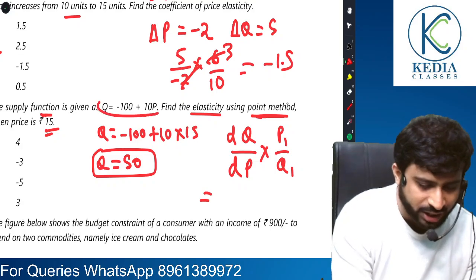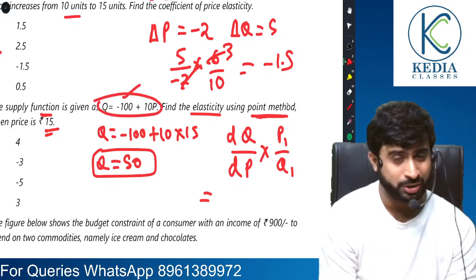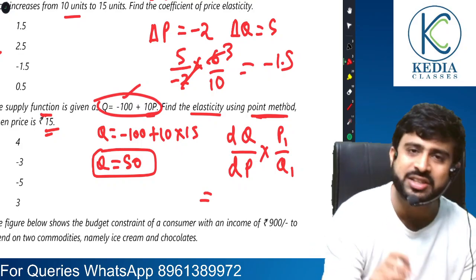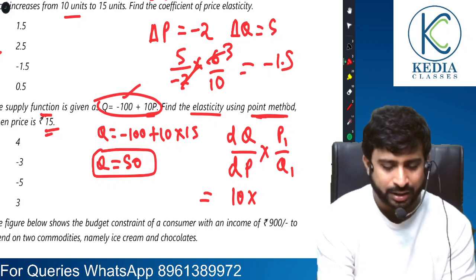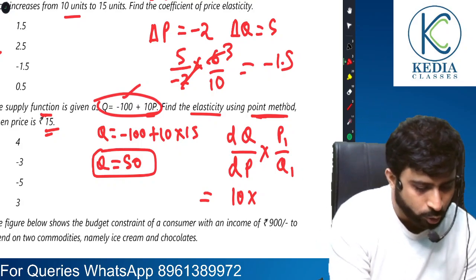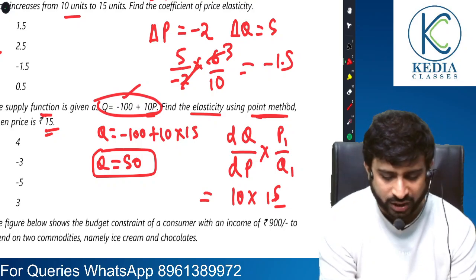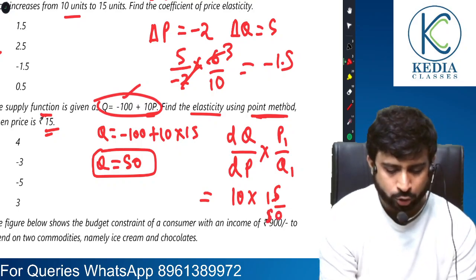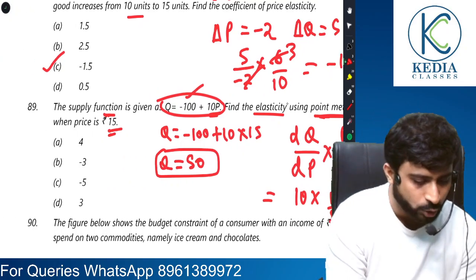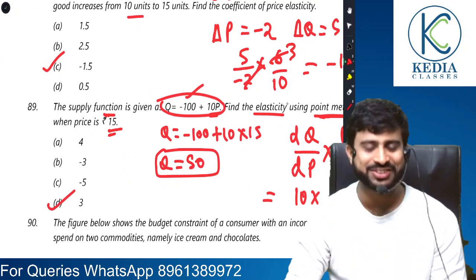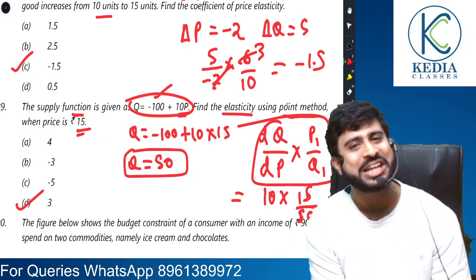So if you differentiate it with respect to P, you all know the derivative of 100 is 0. Derivatives is in maths. And 10P's derivative is 10. So here you get dq by dp is 10. And what is P1? P1 is price 1, which was 15. And what was quantity at that level? Quantity was, I guess, 50. So 150 by 50, that is 3. Elasticity value is 3. Yes, sir, we have understood this. A very good question indeed. It is for those who have understood derivatives, right?